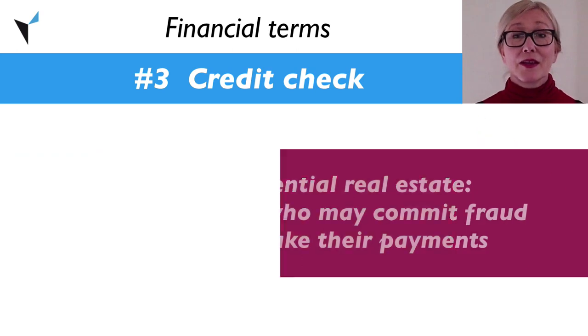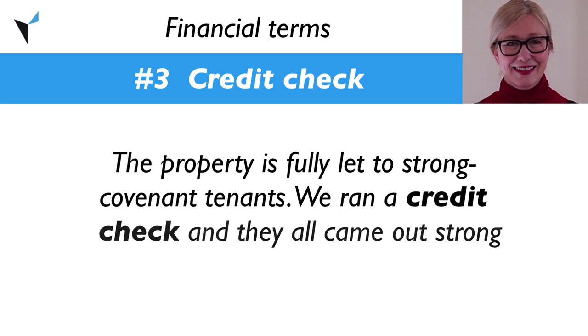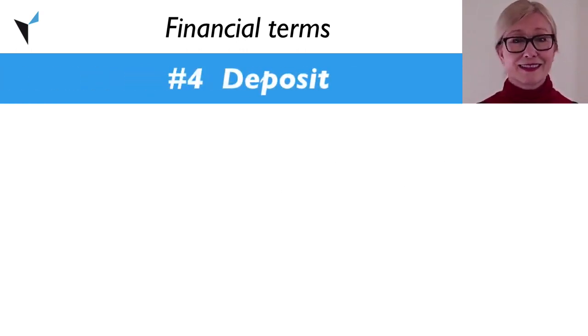Example. The property is fully let to strong covenant tenants. We ran a credit check and they all came out strong with impressive credit scores. This is the part of the loan process where the bank runs a credit check to see if we will qualify for the loan. Deposit.